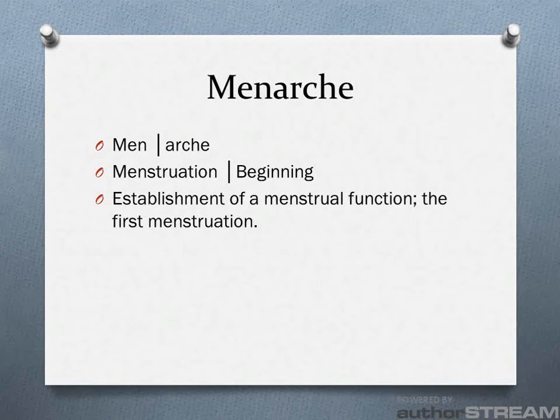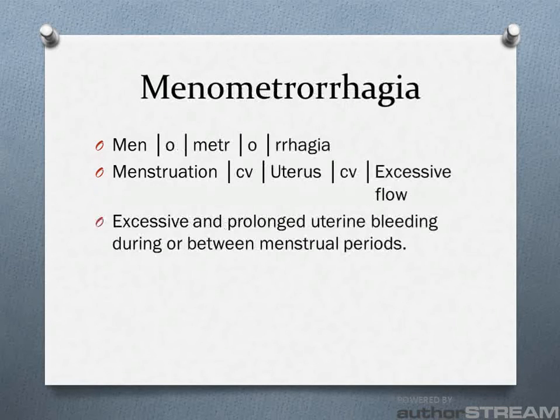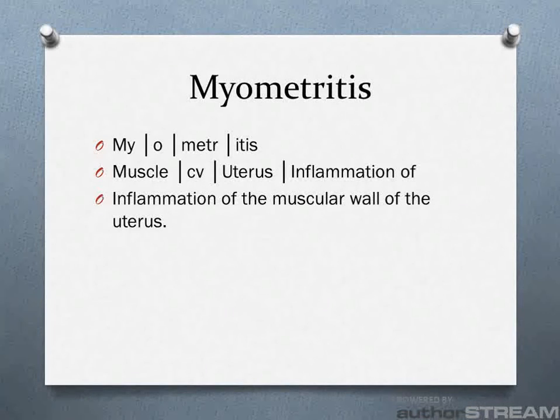Menarche: men for menstruation, arche for beginning. Menarche is an establishment of menstrual function, or the first menstruation. Menometrorrhagia: men for menstruation, O for a combining vowel, metr for uterus, O again for another combining vowel, and rrhagia for excessive flow. Menometrorrhagia is an excessive and prolonged uterine bleeding during or between menstrual periods. Myometritis: my for muscle, O for combining vowel, metr for uterus, and itis for inflammation of. Myometritis is inflammation of the muscular wall of the uterus.